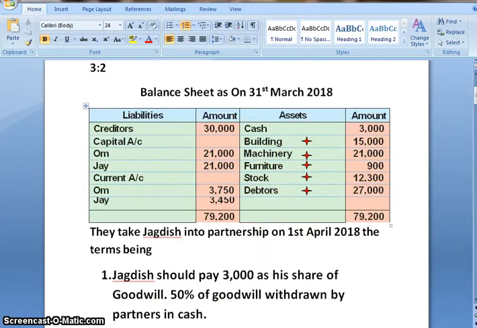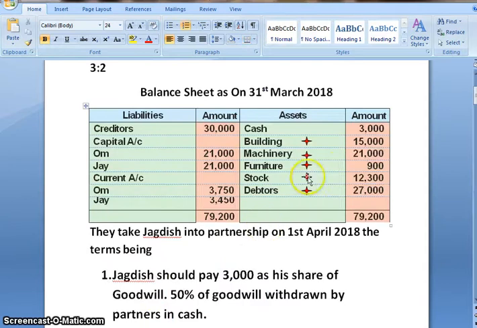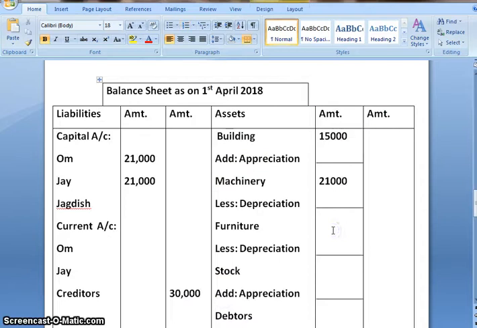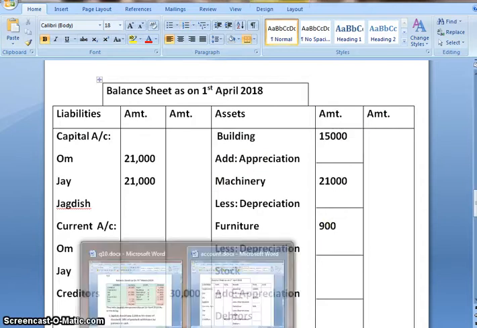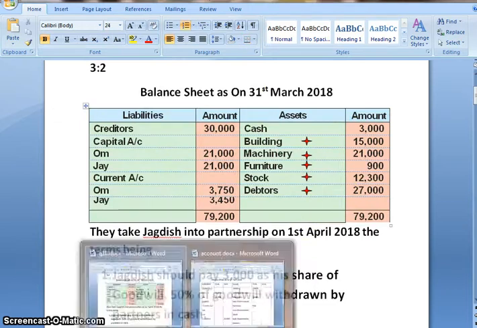Machinery 21,000. Next, furniture 900. Stock 12,300.